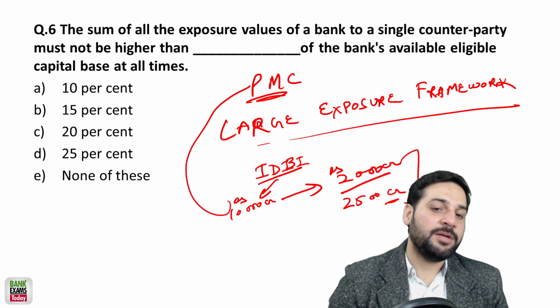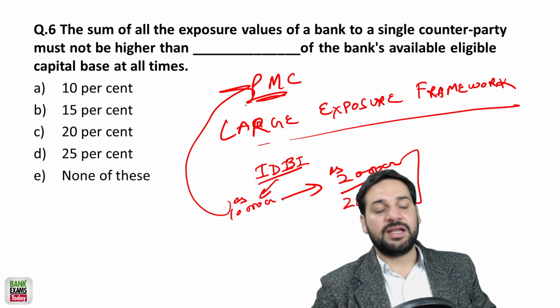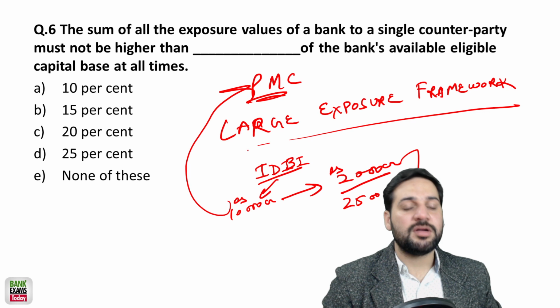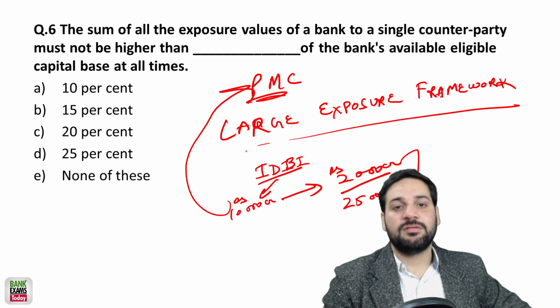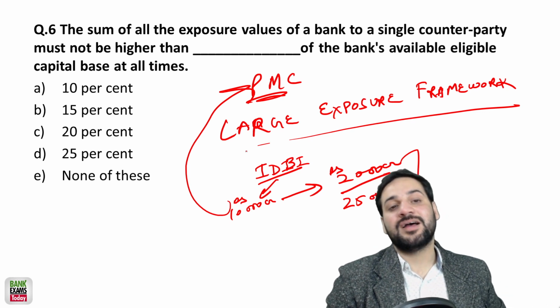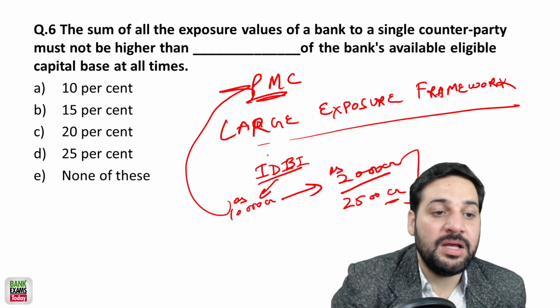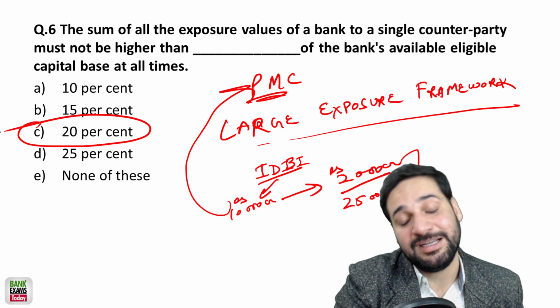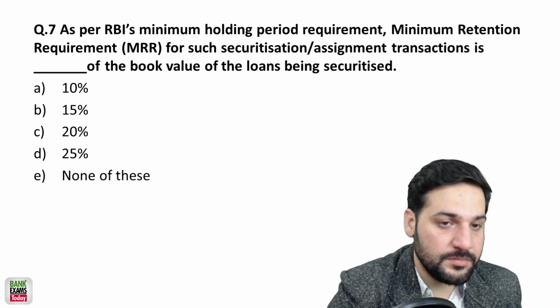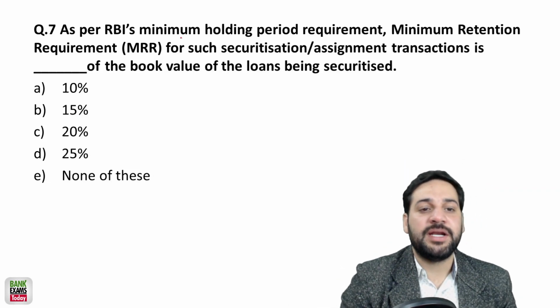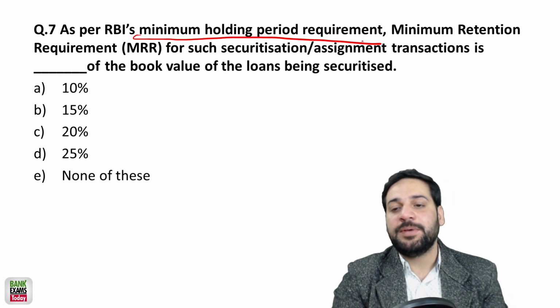So that's what happened in PMC. They had like 8,000 crore and they gave like 6,200 crore to a single party. So that was against the large exposure framework. So the maximum limit is 20%, but in case of a group of companies, it is 25%. Now, minimum holding period requirement. What is the minimum holding period requirement?